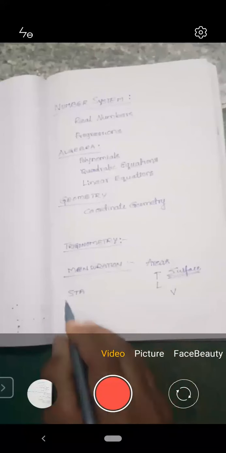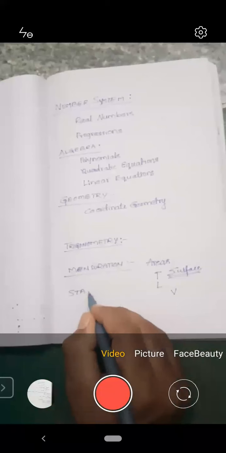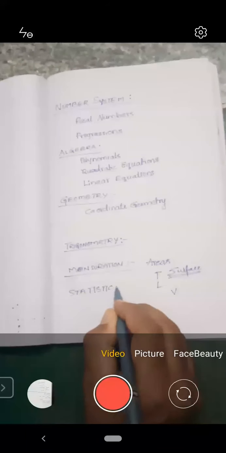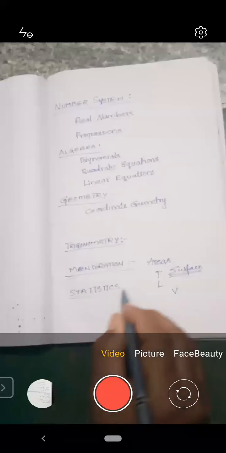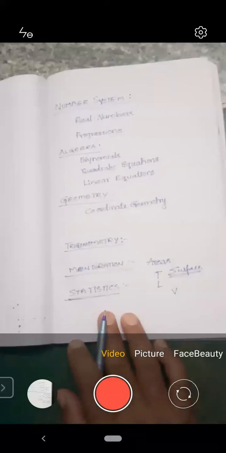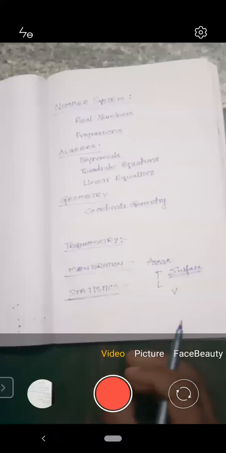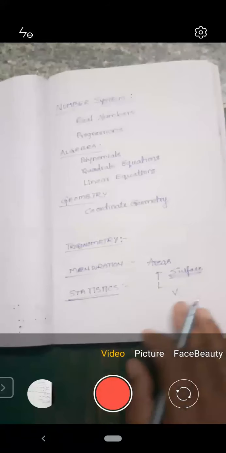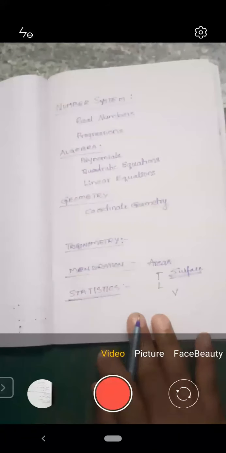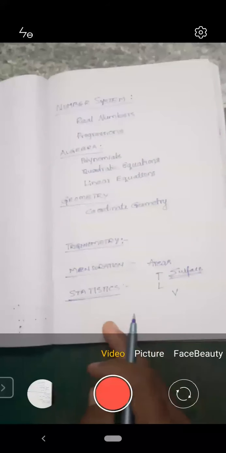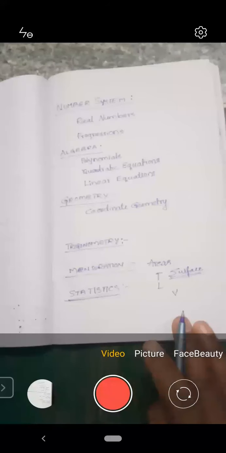The next and last one is statistics. In statistics, we know already that from 6th class onwards we learned many basic terminologies. Many basic terms and some application questions we may expect from statistics. Under statistics, we already know about the mean, median, and mode, those three central tendencies.